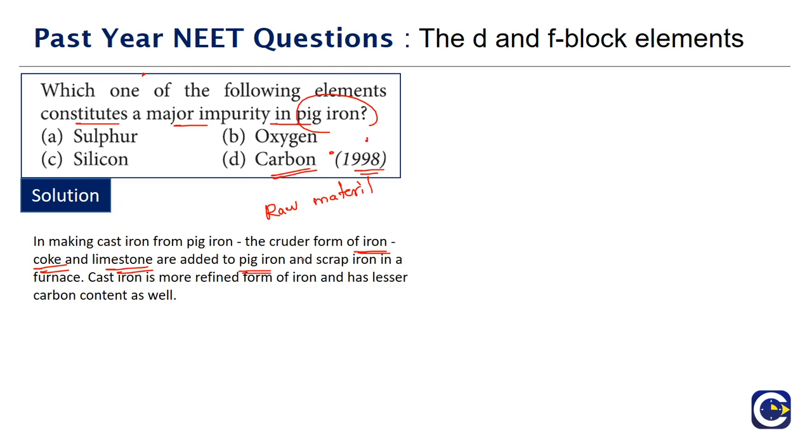Once you form the pig iron, the pig iron will be further heated with some amount of scrap iron and coke in the furnace, and this will convert the pig iron into another iron form, which is cast iron. Cast iron contains a lesser amount of carbon than the pig iron. Anyway, all this is a little bit additional information, but here what they are asking is, what is the impurity in pig iron? It is mainly carbon. So the correct answer for this is option D.